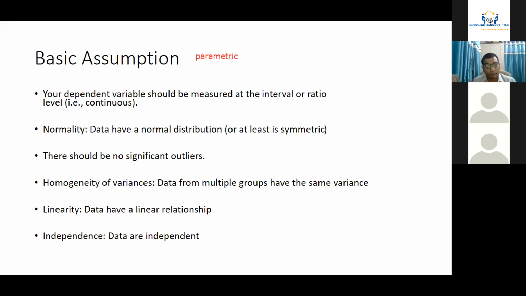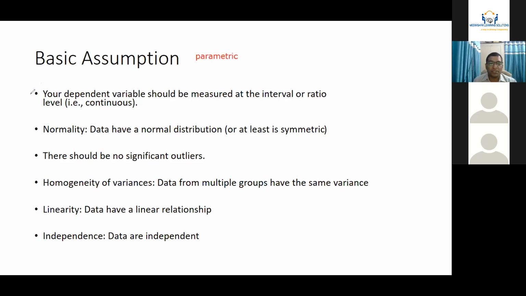Before moving to any analysis, this is my recommendation: always test your assumptions. If you do not test your assumptions, there will be a great challenge for you, because later any reviewer or anyone who looks at this data can tell you this is a completely misleading data analysis and should not have been performed.